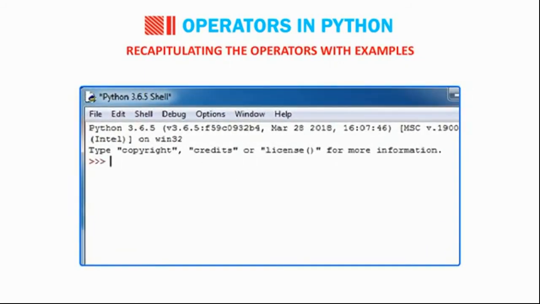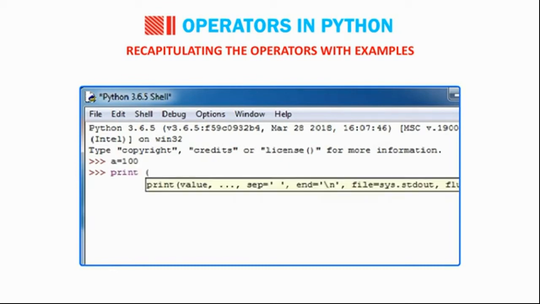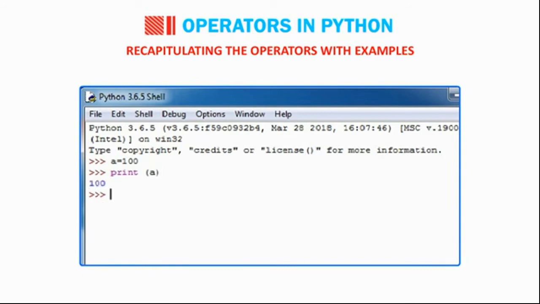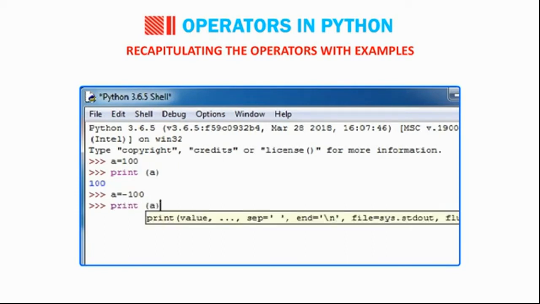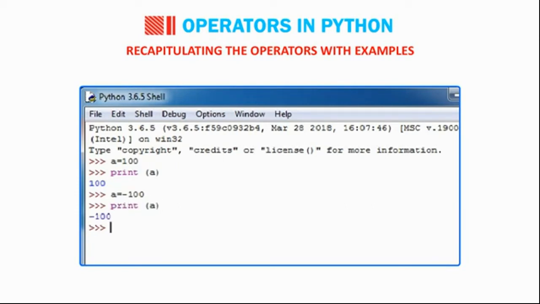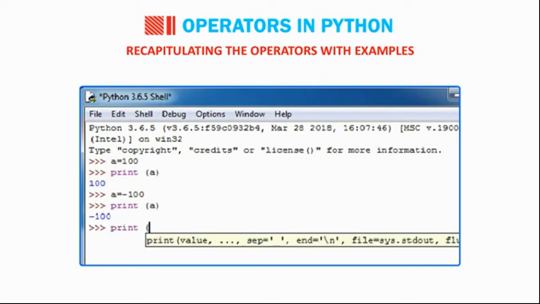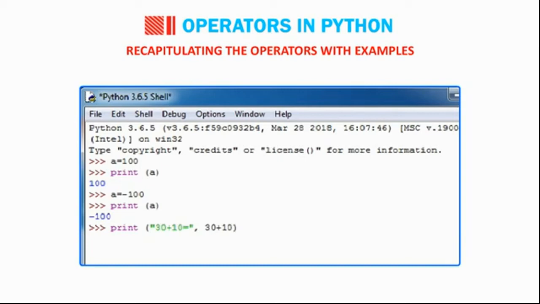Recapitulating the operators with examples. A = 100, print(A) gives 100. A = -100, print(A) gives -100. print("30 + 10 =", 30 + 10). 30 + 10 = 40.